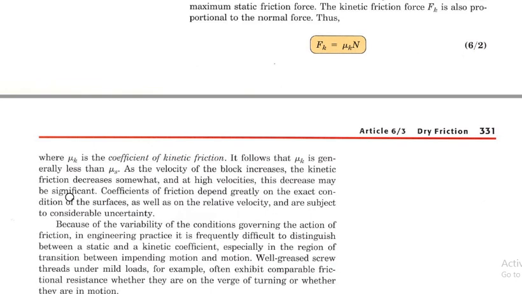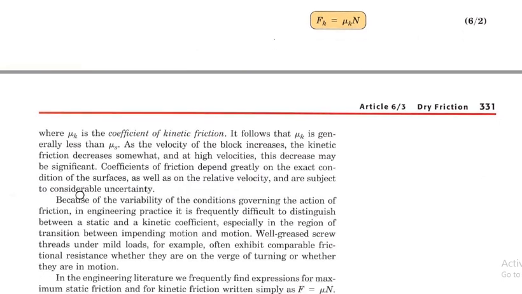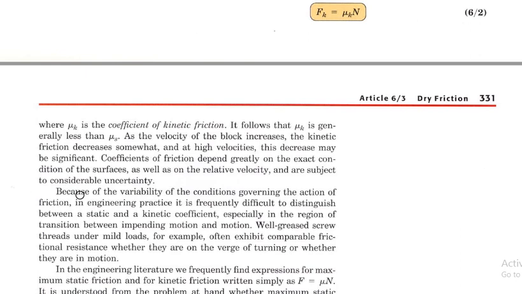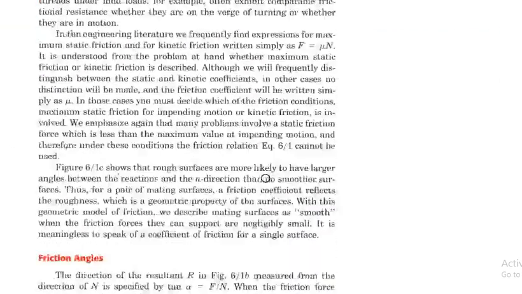The coefficient of friction depends greatly on the exact condition of the surface as well as on the relative velocity.